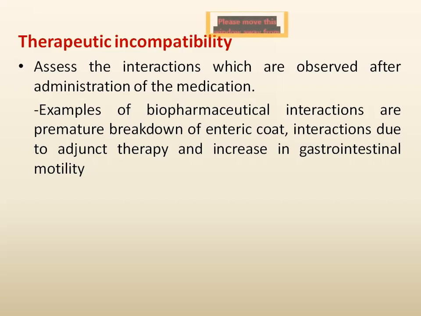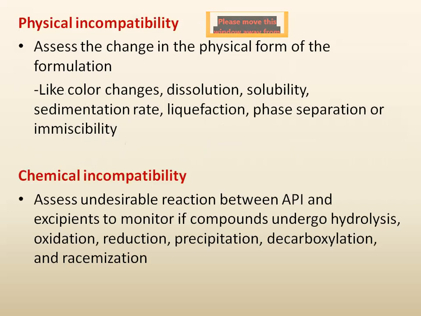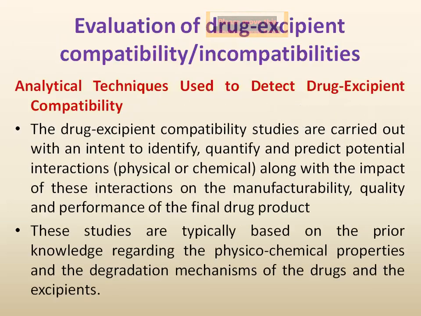If there is breakdown of the enteric coat or some adjacent therapy, where we are taking two drugs and those two drugs are interacting with each other, we can say that there is therapeutic incompatibility, and we have to avoid such types of incompatibility. So physical incompatibility, chemical incompatibility and therapeutic incompatibility. Then we discussed the various natures or types of incompatibility. Then how to identify and evaluate drug excipient incompatibilities?